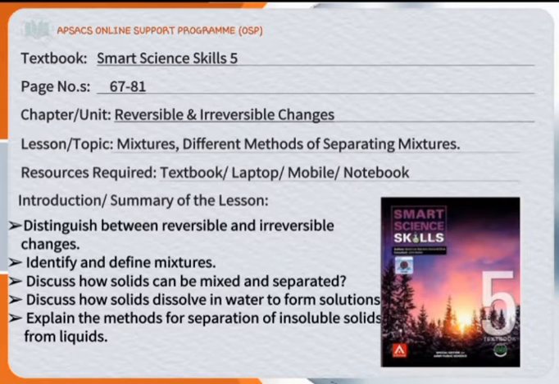Distinguish between reversible and irreversible changes. Identify and define mixtures. Discuss how solids can be mixed and separated. How solids can dissolve in water to form solutions. Explain the methods for separation of insoluble solids from liquids.